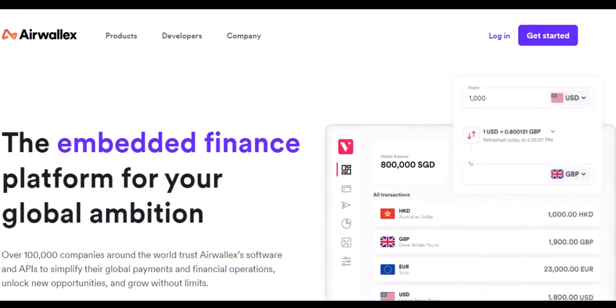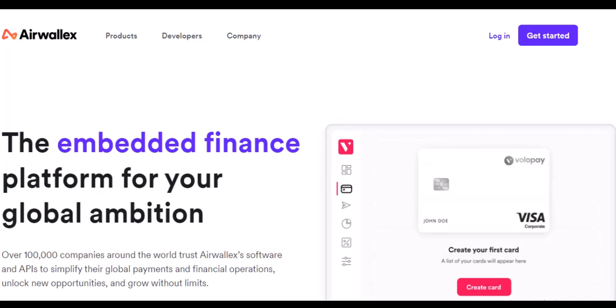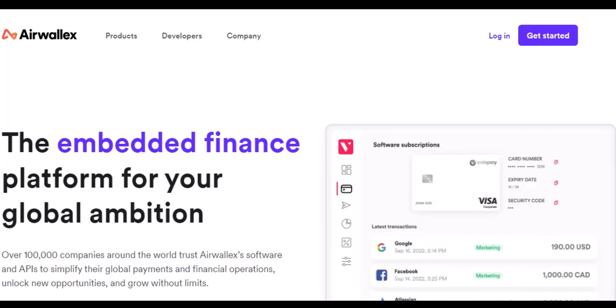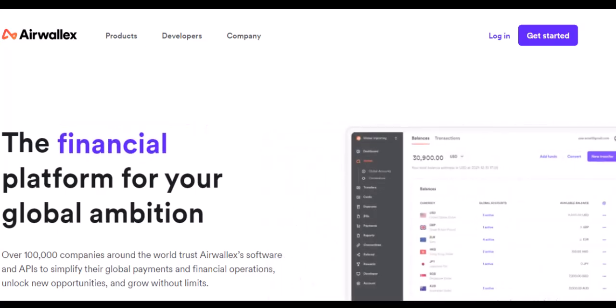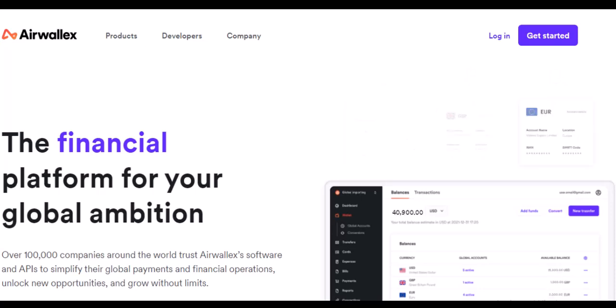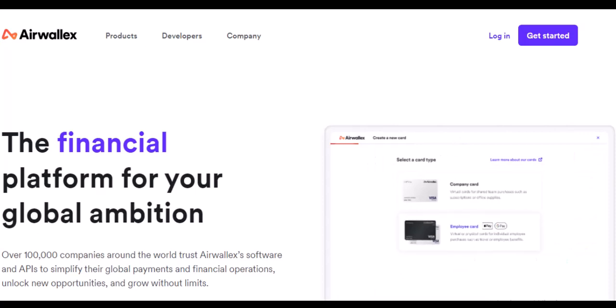Today, we're diving into the world of international finance, specifically a platform called Airwallex. Now, if you're a business owner or freelancer who regularly deals with overseas clients or suppliers, you know the struggle of sending and receiving money across borders. Traditional banks often hit you with hefty fees and terrible exchange rates, making international transactions a real headache.